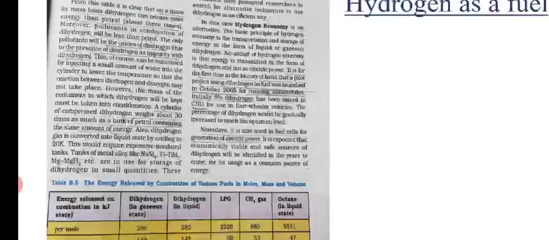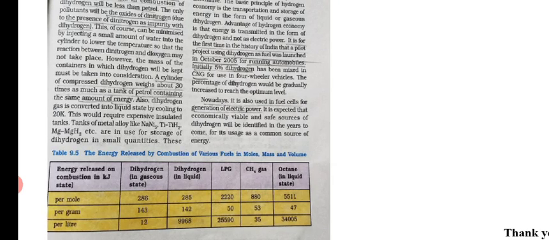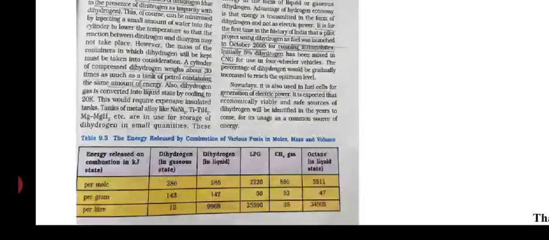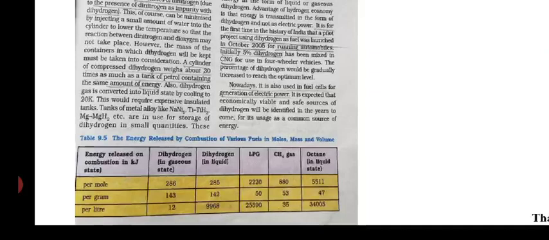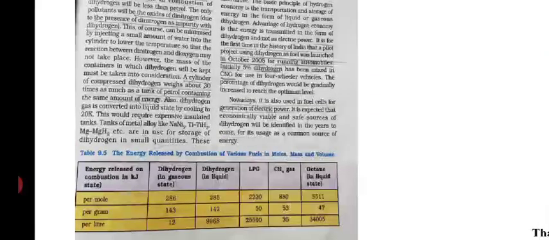Here you can see in the table the energy per gram from hydrogen as gas or liquid is very high compared to LPG, methane or octane. So what does it signify?